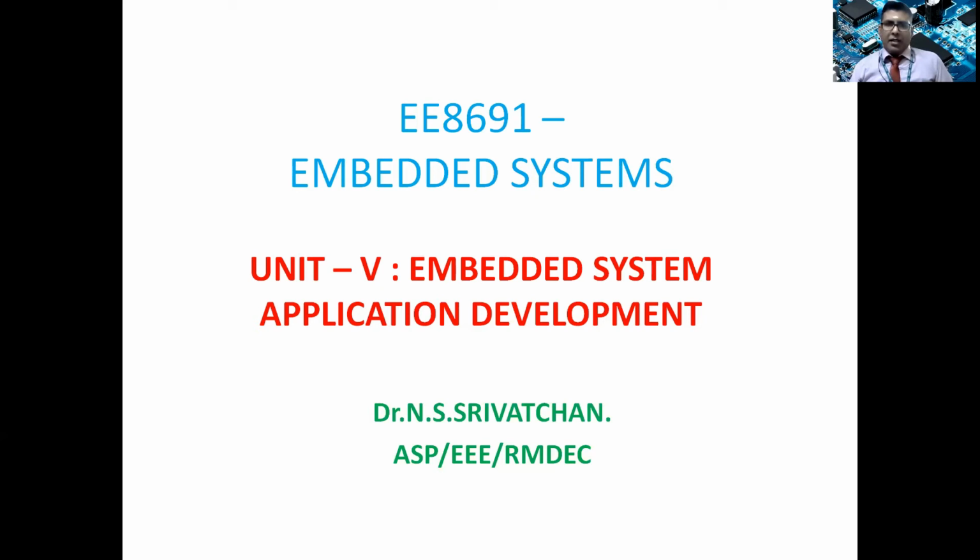So we'll be discussing application of embedded system, and in that we are going to discuss about washing machine control in this video series. Let me focus on the topic right away. The subject code is E8691. The subject is embedded system, and the unit is unit 5, whose title is embedded system application development. The topic we are going to discuss is washing machine control.